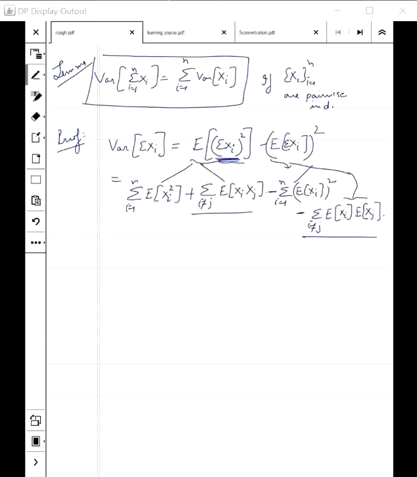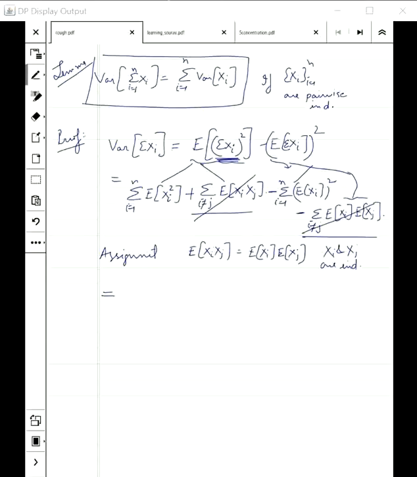In the assignment, you will show that the expectation of xi xj is equal to the expectation of xi times the expectation of xj if xi and xj are independent. This fact will imply that I can cancel out these things.